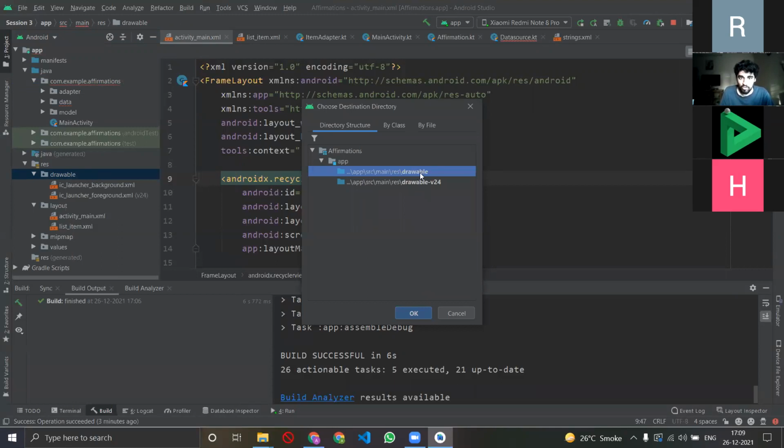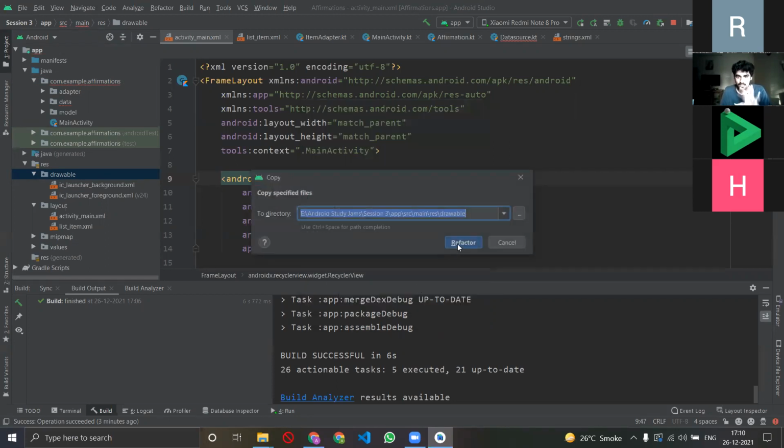Where do you want it? Do you want it in drawable or in this thing called drawable v24? I would say no, I just want it in drawable. What is drawable v24? I think it's just another folder for drawables, used in special cases. I'm not exactly sure what it is, but if you have a specific doubt, I can read the documentation and get back. For now, let's just put everything in drawable. I'll select that, click OK, and click refactor.